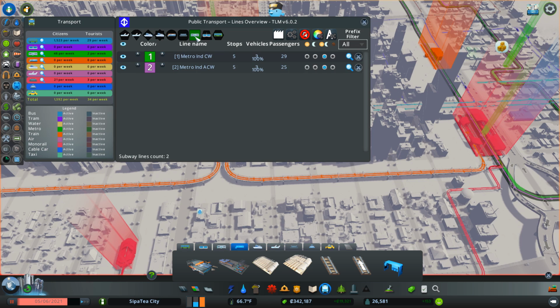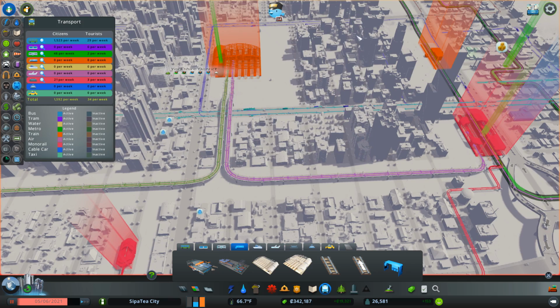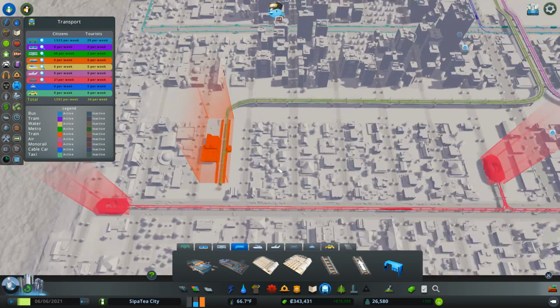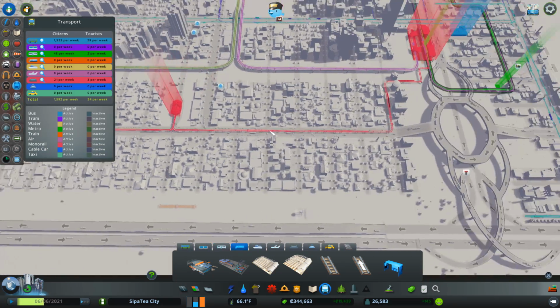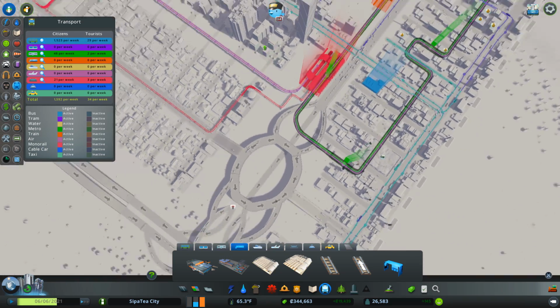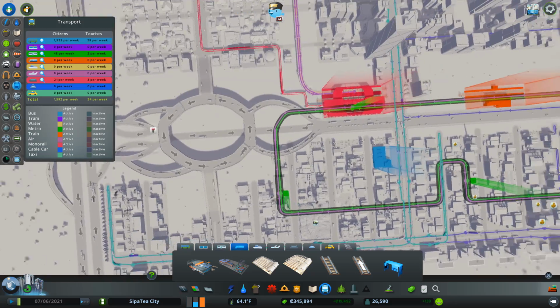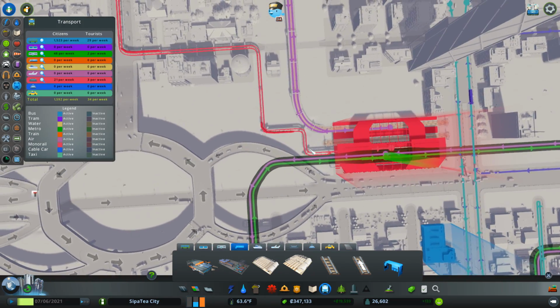That's Metro... Monorail. Train. There we go. So let's do that and that and that and that. Excellent. And see how that goes. So I'm hoping... I mean, what I don't want is that taking people straight into here. That's the only problem that we've got. So I am thinking this monorail is going to have to go.